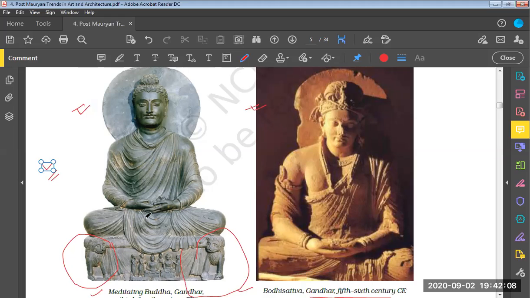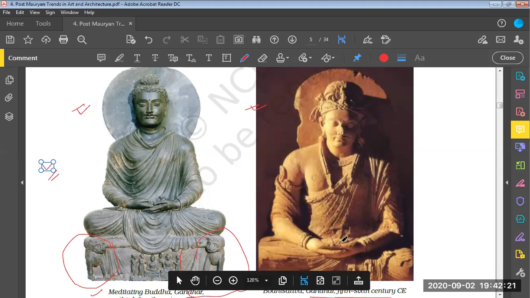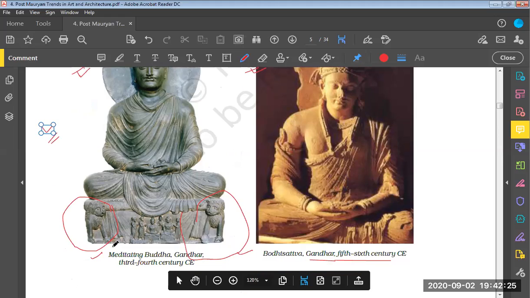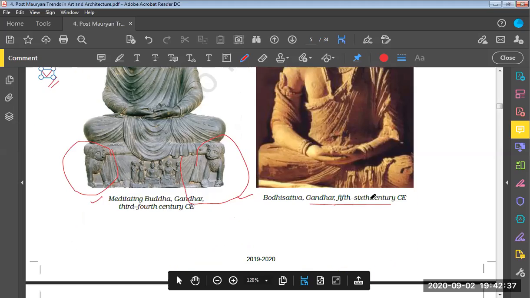On the left side, he seems lean and slender, but on the right side he is muscular in nature. His head and face are more fleshy as compared to before. So these meditating Buddhas are especially found at Gandhara, and they belong to the 3rd century and the 5th to 6th century Christian era.